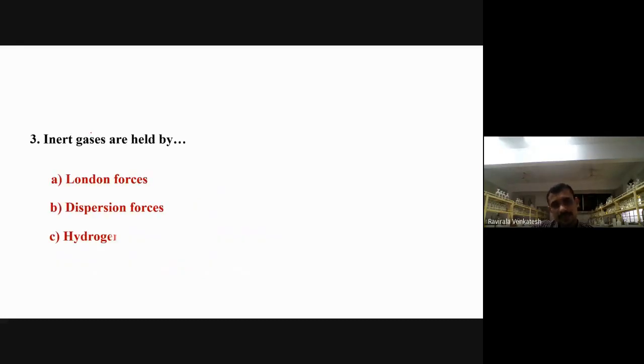Inert gases held together, can anybody say? Inert gases means helium, neon. Do they develop charges? No, they can't. Therefore, definitely it will be London forces only. Dispersion forces and London forces are both the same. You can take the answer as London forces or dispersion force. Both are the same only.